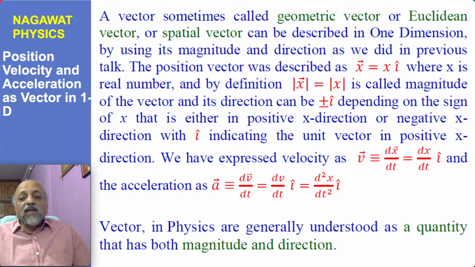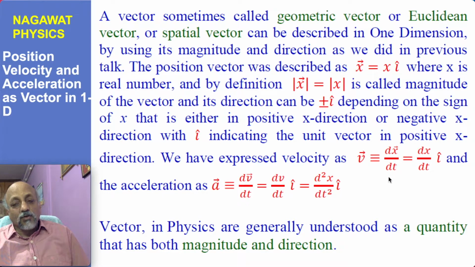Depending upon if x is a positive real number, it will be a vector in positive x direction, and if x is a negative real number, it will be a vector in negative x direction. But there were only two sets of directions involved. Then by differentiating this quantity called the position vector, we have defined and obtained the velocity. So velocity is by definition equivalent to rate of change of position vector with respect to time.